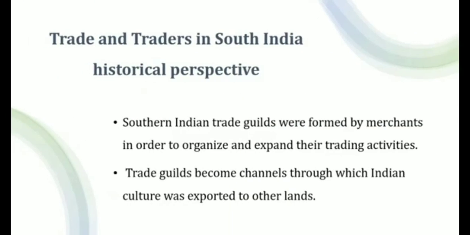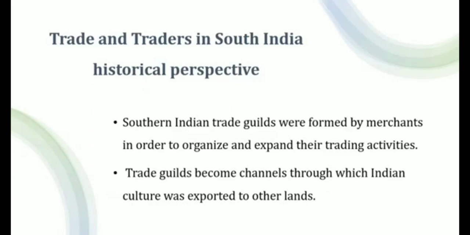Very clear. Next, trade and traders in South India, a historical perspective. South Indian traders formed one group of merchants. For what purpose? In order to organize and expand their trading activities, in order to start the trade.